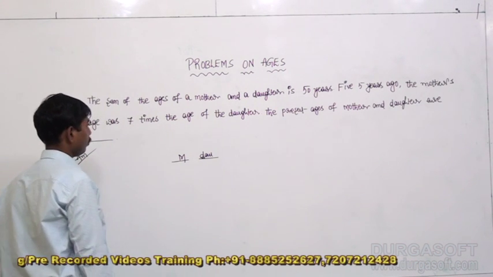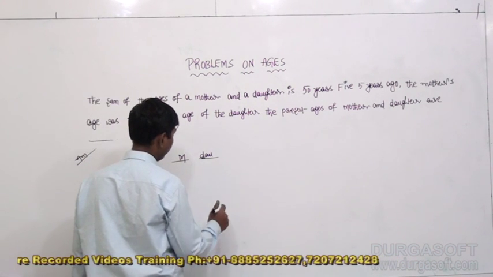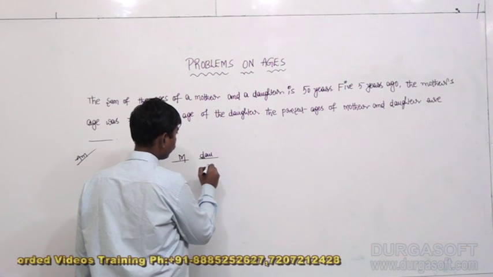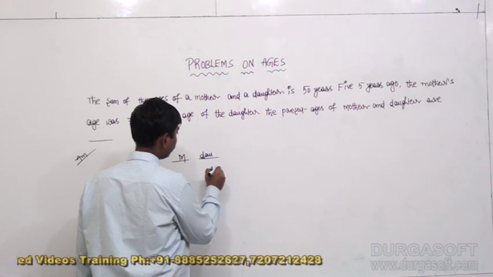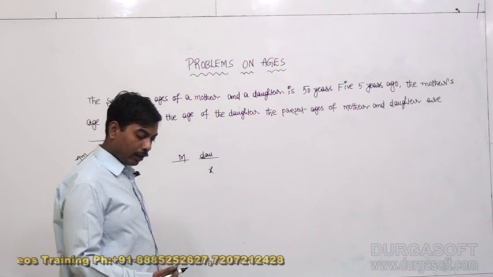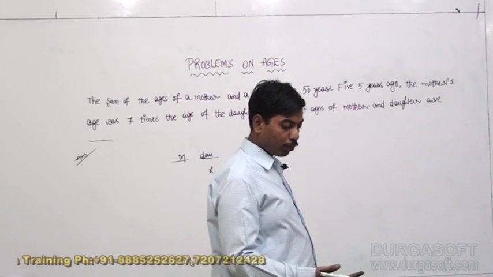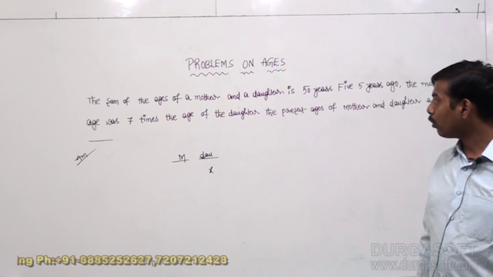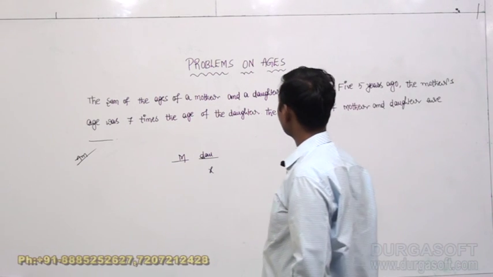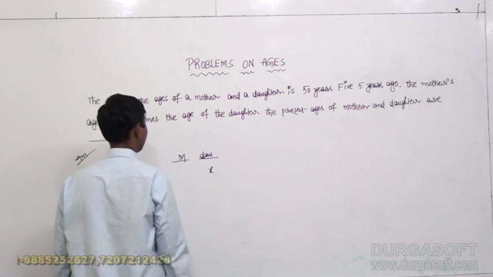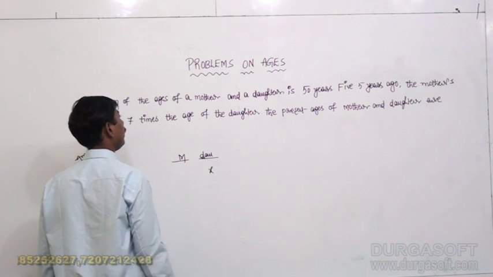The mother's age was 7 times the age of her daughter means, 5 years ago, we don't know the age of her daughter. Let it be x years. If I take the age of her daughter 5 years ago as x years, what was the age of her mother 5 years ago? The mother's age was 7 times the age of the daughter.